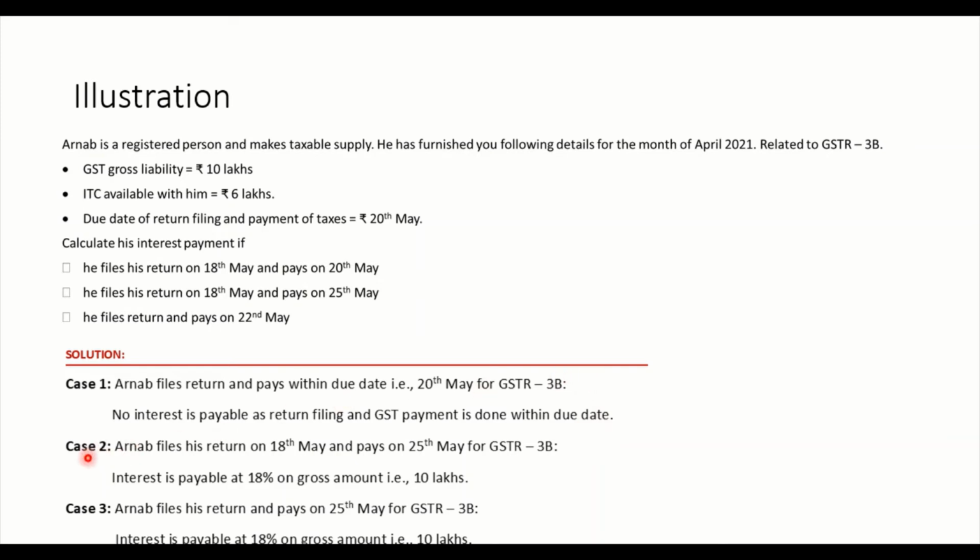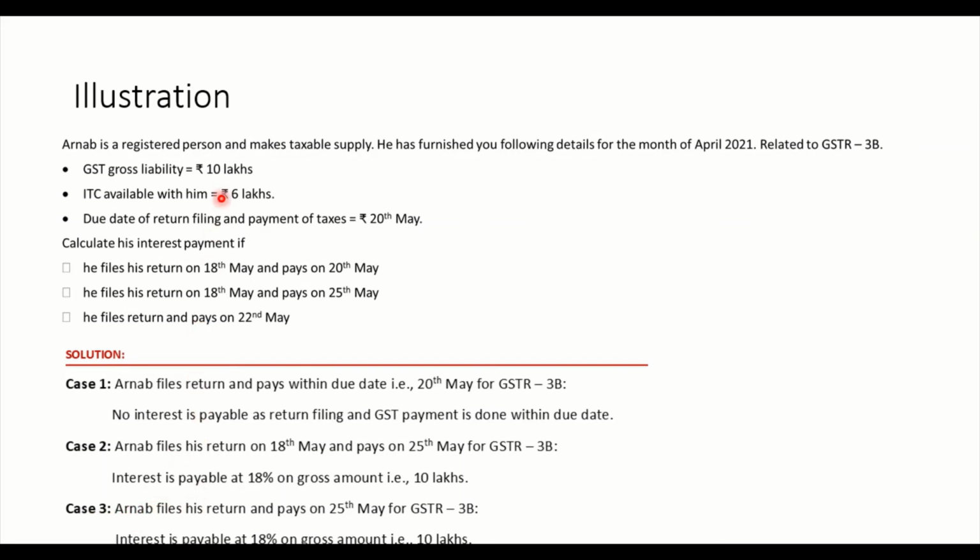What is case 2? Arnab files his return on 18th May and pays on 25th May. He pays on 25th May for GSTR 3B. Interest is payable at 18% on the gross amount, that is 10 lakh rupees gross amount. Gross amount means this 10 lakh gross liability, right?